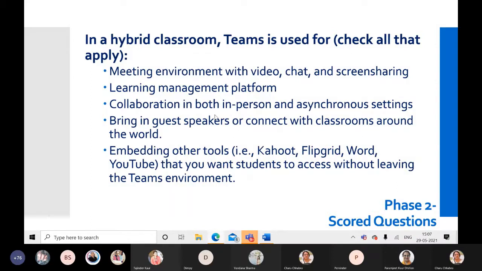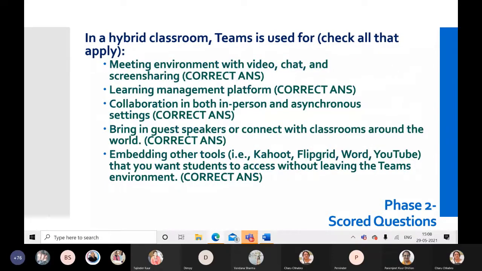Collaboration in both in-person and asynchronous settings. We are using it. Bring in guest speakers or connect with classrooms around the world. We are using it. Embedding tools like Kahoot, Flipgrid, Word, YouTube that you want students to access without leaving the Teams environment. So we are using it in a big way. So all that applies. This is all the correct answer, and for every correct answer, we'll be getting 2 points.